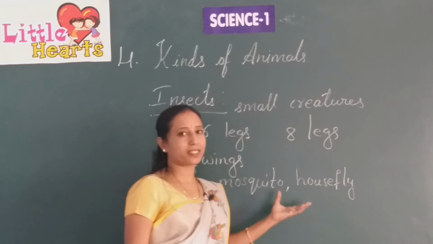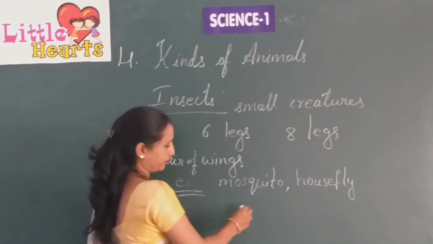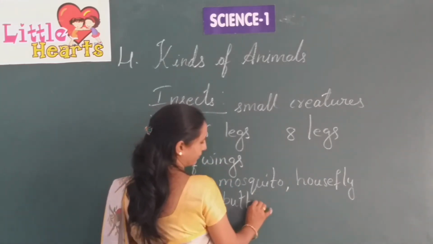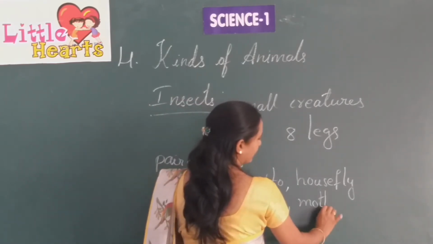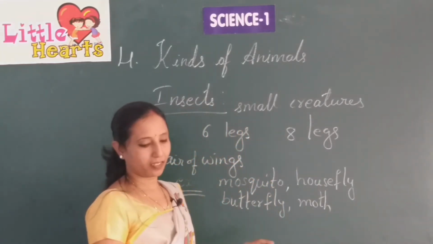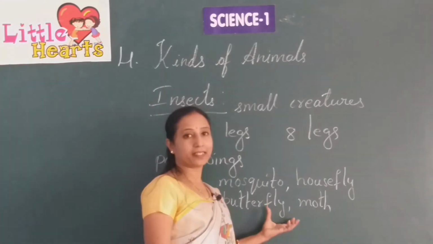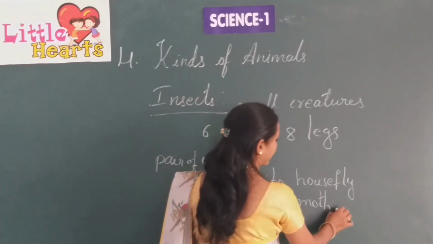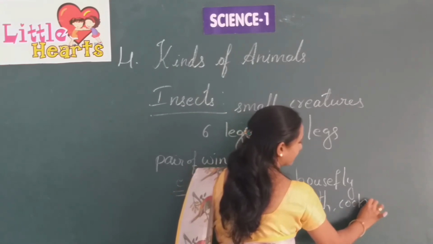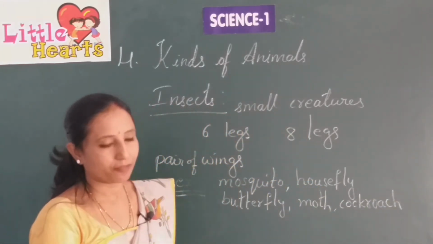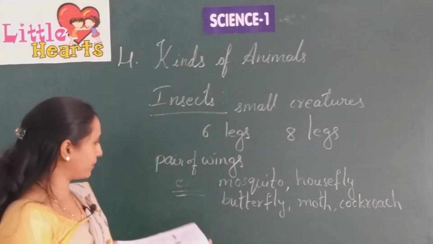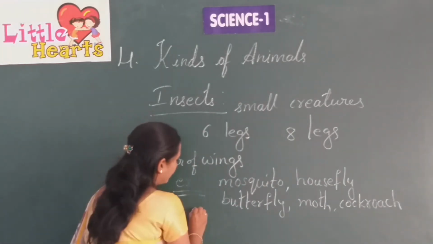What are the other insects which fly? Butterfly, and moth, which is similar to the butterfly. You can also see some varieties of cockroaches which have wings. You can see the pictures in the textbook on page number 32.